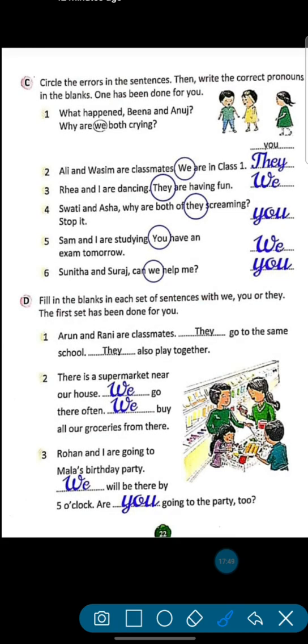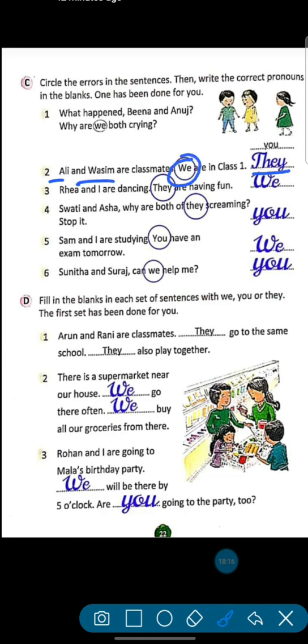So she is saying, why are you both crying? Okay. Now next, Ali and Wasim are classmates. We are in class 1. Again, will we come? No. We are talking about Ali and Wasim, so they will come.